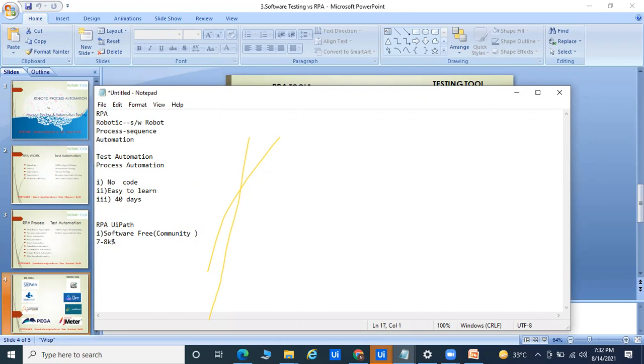The first reason for UiPath is that its age is only 4 years. Second, its community edition is free. Third, its enterprise edition costs only $7,000 to $8,000. Fourth, it's very easy to learn. And fifth, the software size is only about 350 MB and it can be installed in only 5 minutes. So there are lots of reasons for going with UiPath: the community edition is free, you can easily install the software, the cost is around $7,000 to $8,000, it's easy to learn, and it's only 350 MB to install.